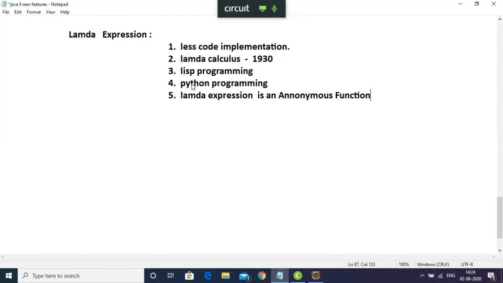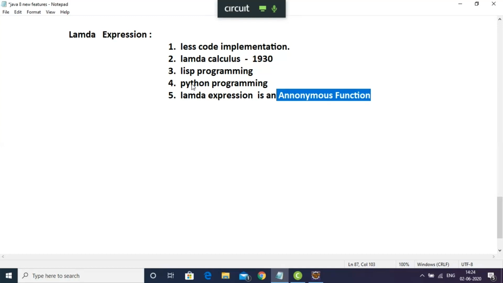Just now we talked about anonymous function. What did I say about anonymous function? The function that does not have any name. But we can create an object of the class, that is called anonymous class. Correct. So this lambda expression is one type of anonymous function.